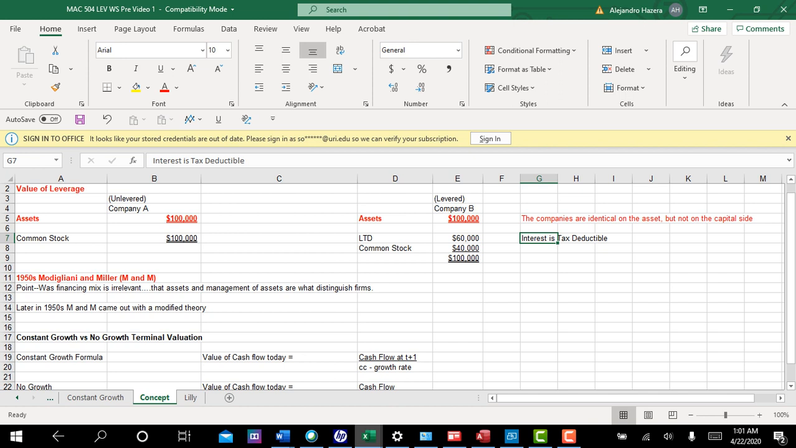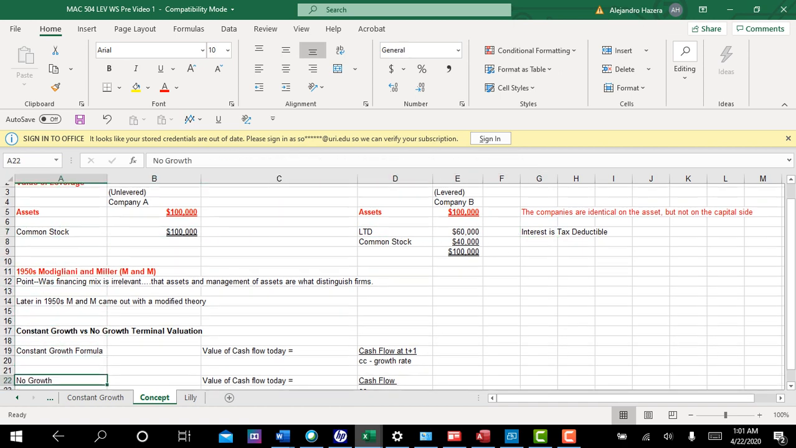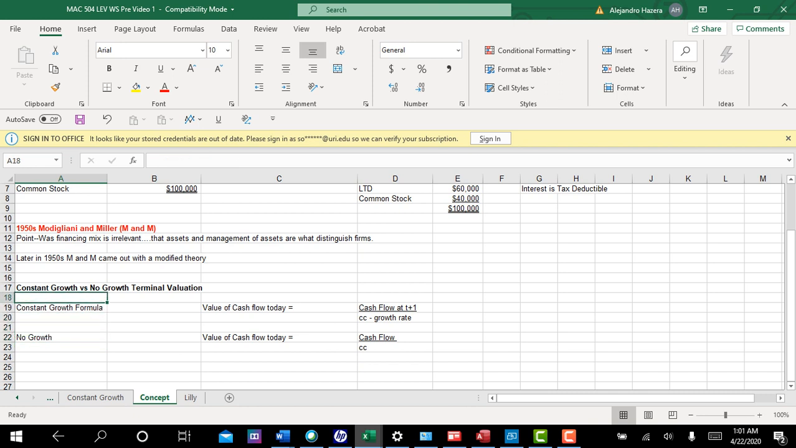Okay, and so basically this stuff's pretty old, but it's still very highly cited. So that's the first concept. The first concept is basically that if you have two identical firms, their financing mix is irrelevant. What counts is the assets, and management of assets is what distinguishes the value of firms. Although there is a slight modification to recognize that debt is tax deductible and therefore the tax shield has value. So that's the first concept.